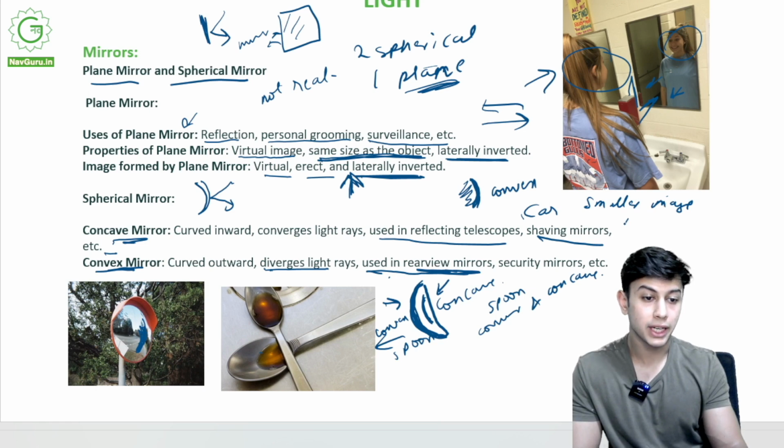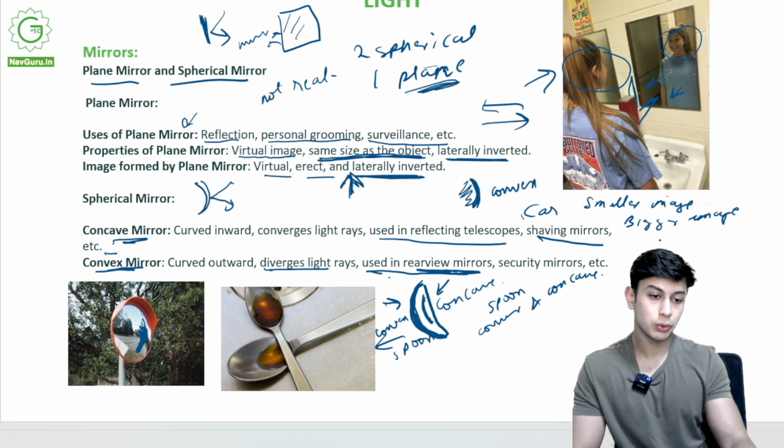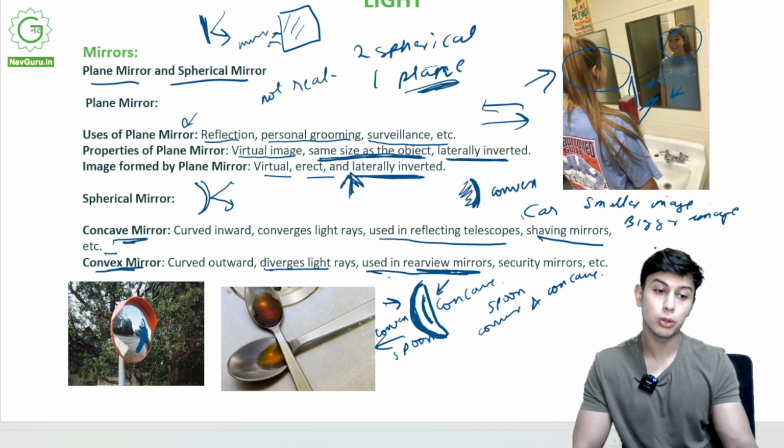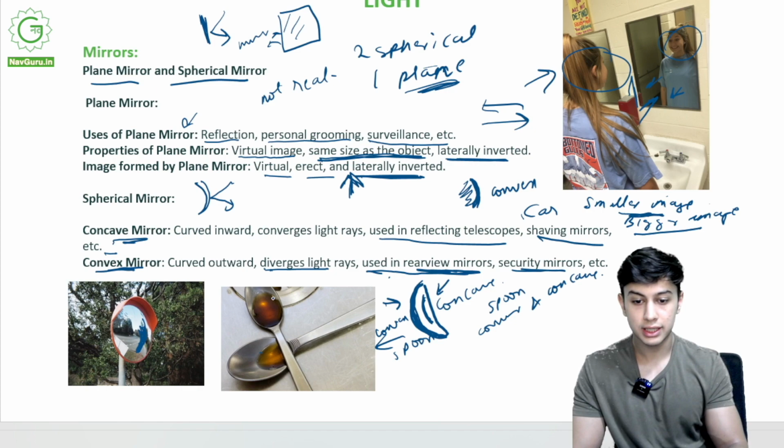Whenever you see your car rear view mirror, it would be the side view mirror, it would be written: objects in the mirror are closer than they appear. Why? It shows a smaller image, making objects look smaller and farther. Security mirrors, parking mirrors, etc. all use convex mirrors.